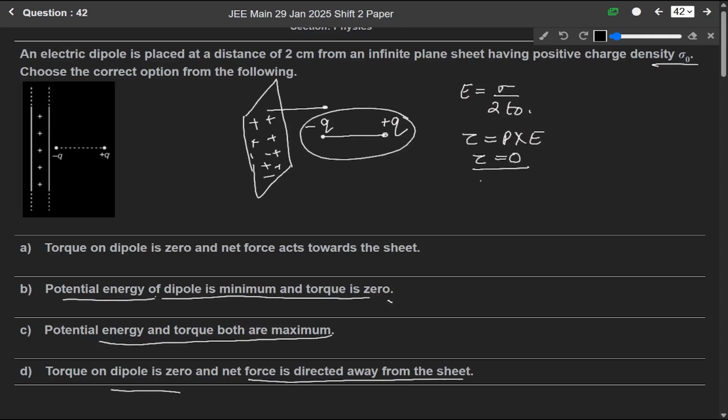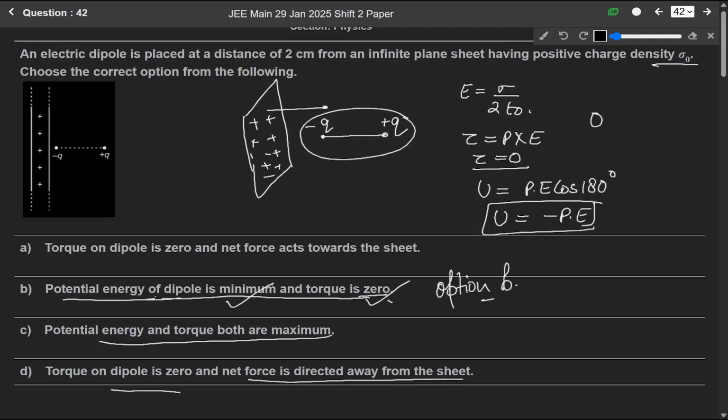In this case, the potential energy will be, since P and E both are in the same direction, the angle between them will be 0. So P dot E cos 0. So cos, sorry, not 0, it will be 180 degree. And cos 180 degree is what? Minus 1. So U will be equals to minus P dot E. So here the potential energy will be minimum and the torque will be 0. So in accordance with this, the potential energy of the dipole is minimum and torque is 0 is the correct answer, which means option B is the correct answer.